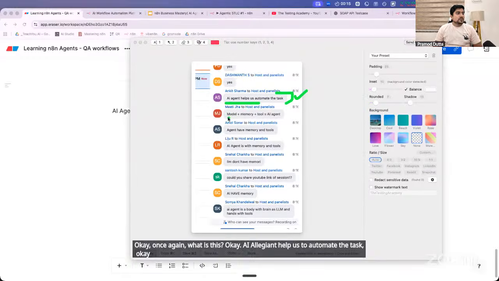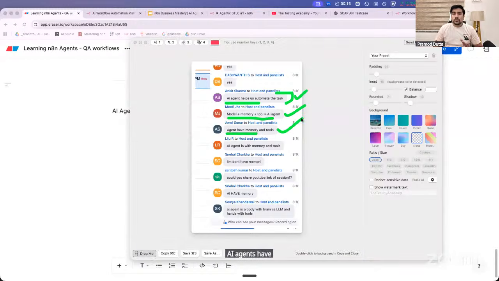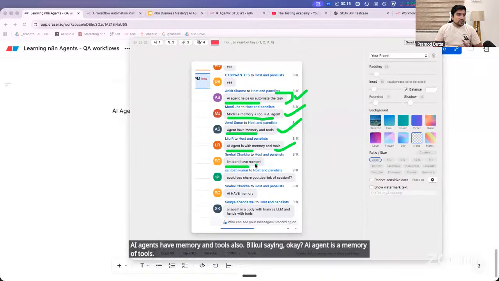Sir, model plus memory plus tools is equal to an AI agent. Very good, Mitija. Very close in this case. AI agents have memory and tools also. Absolutely right. An AI agent is a model with memory and tools. An LLM does not have memory and everything.